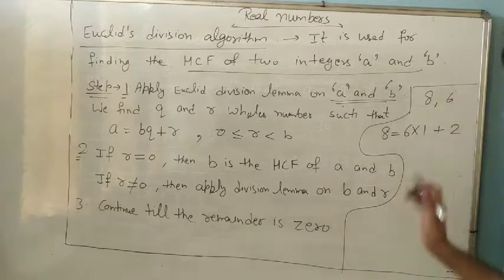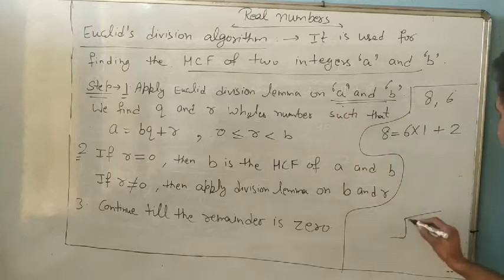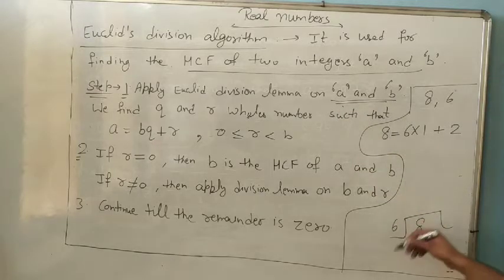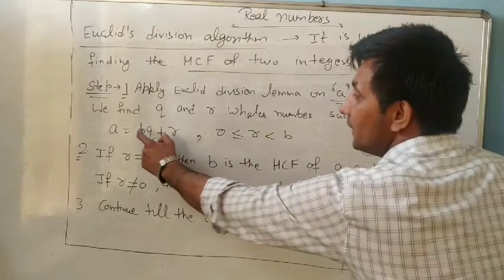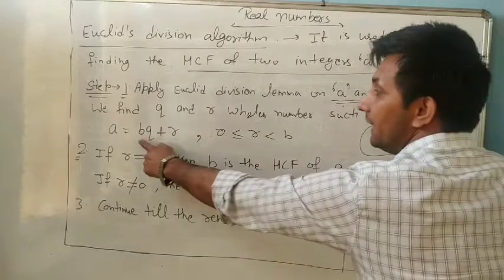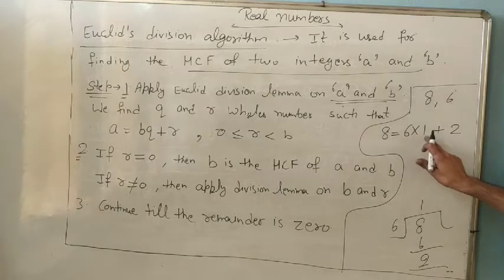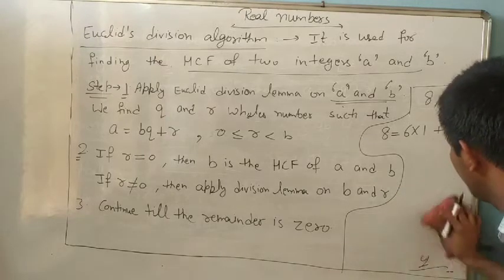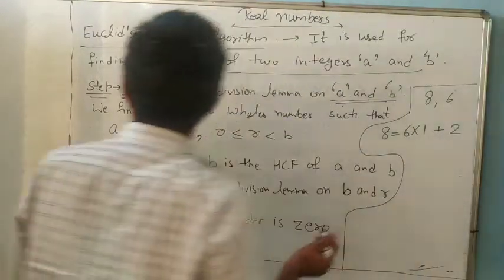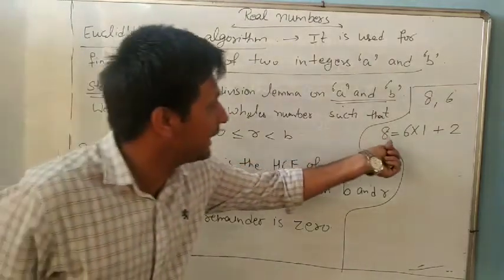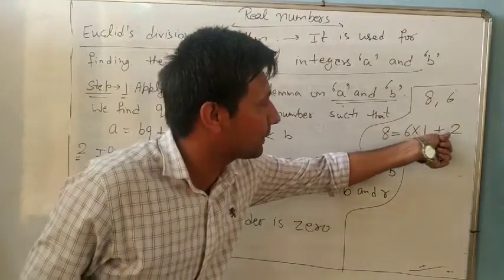If you don't know how to write it, what we will do? The bigger number 8 is divided by 6. 6 ones are 6, and the remainder is 2. So 8 equal to 6 into 1 plus 2. B into Q, where Q is 1, plus R, where R is 2. We have already noted down A equal to BQ plus R: 8 equal to 6 into 1 plus 2.